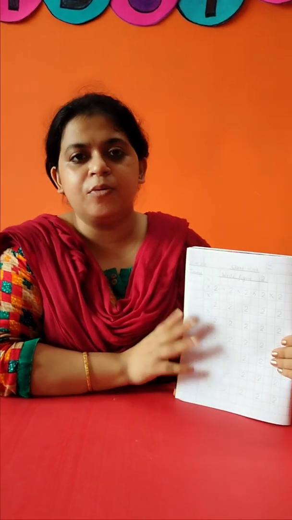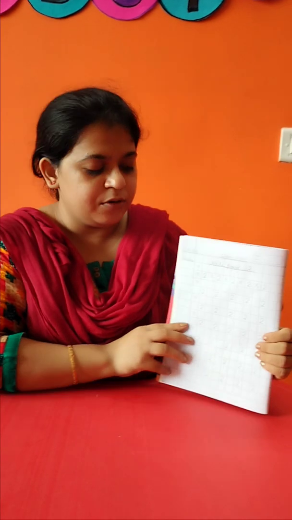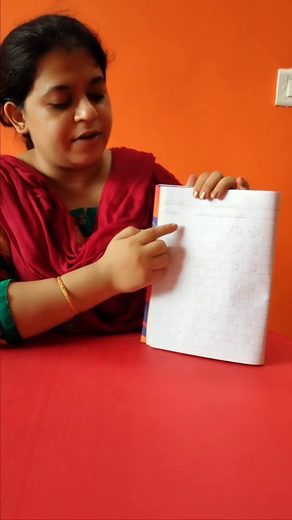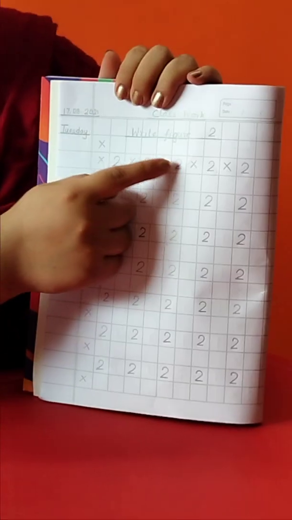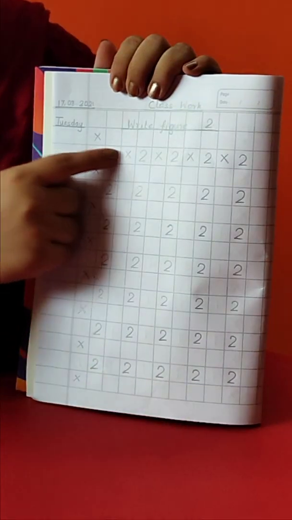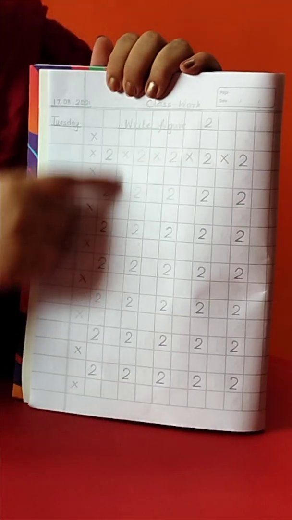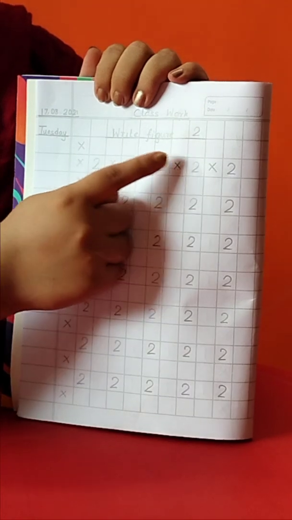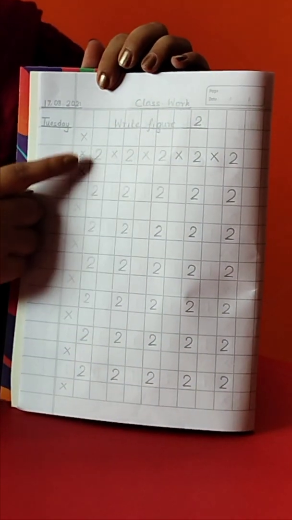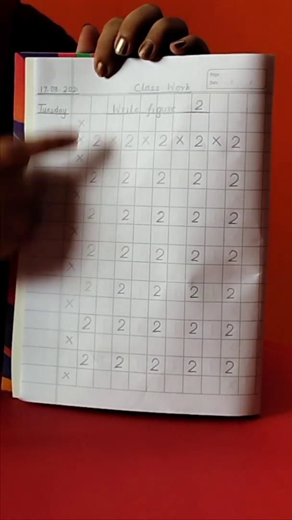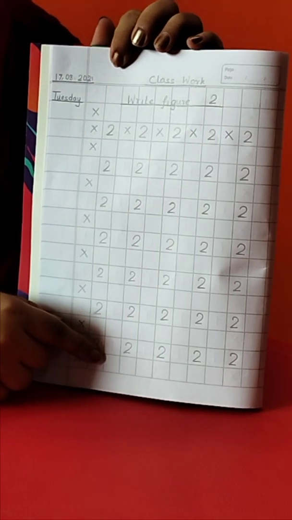Now see, this is the way how we have to finish this page. Writing figure 2 on every alternate line, horizontally and vertically. We have to leave alternate lines. And then we have to finish up this page writing figure 2.